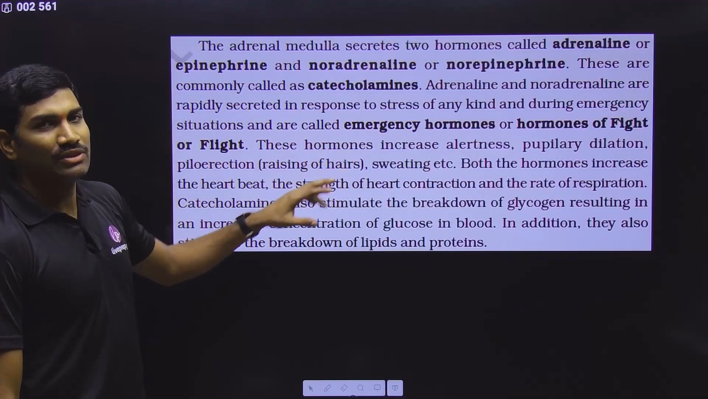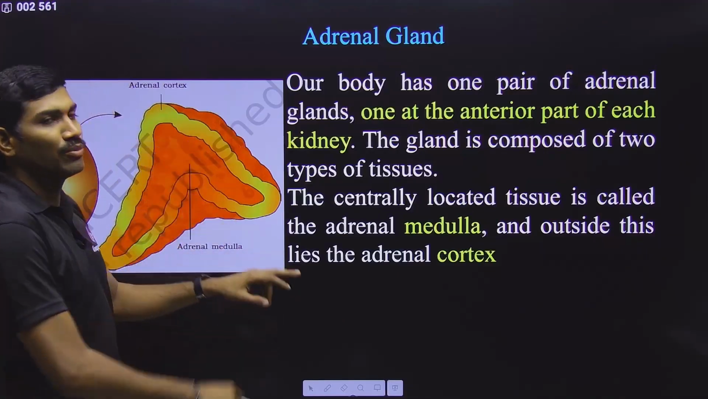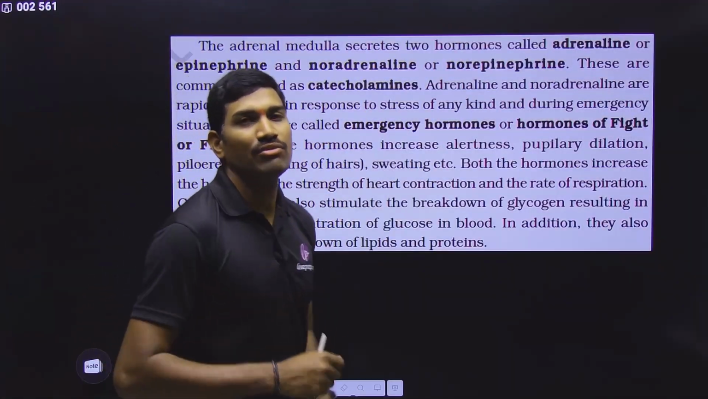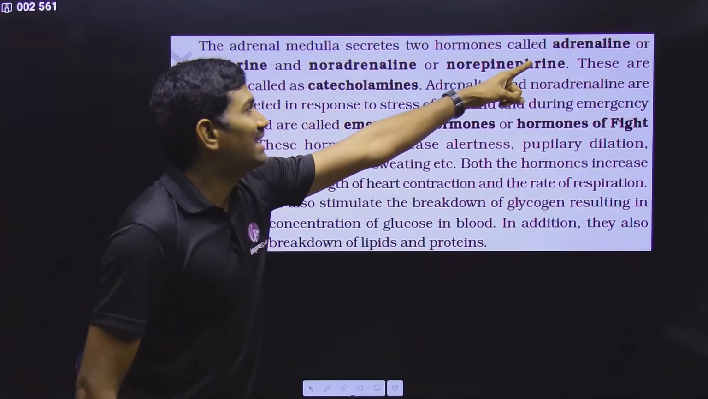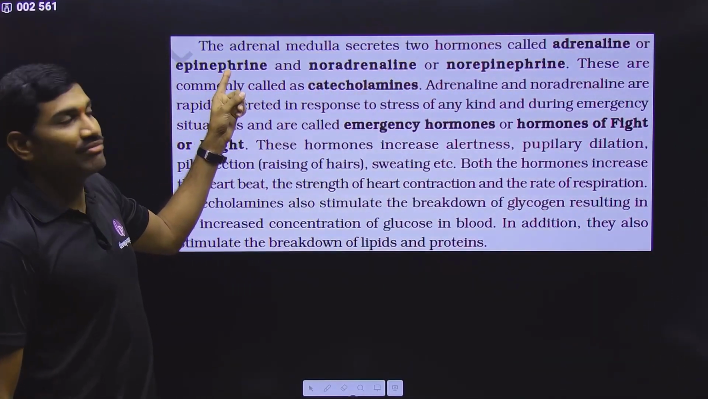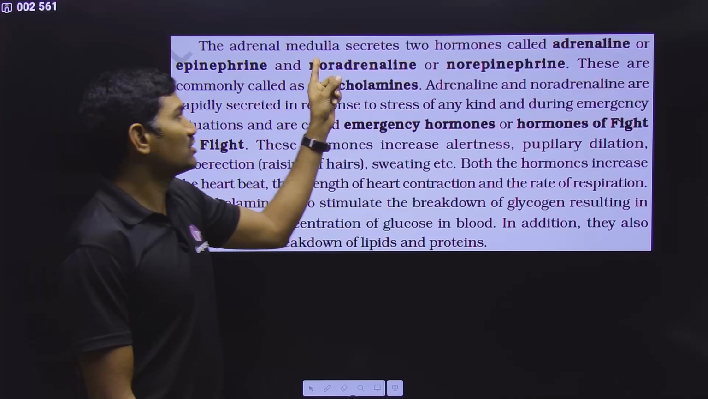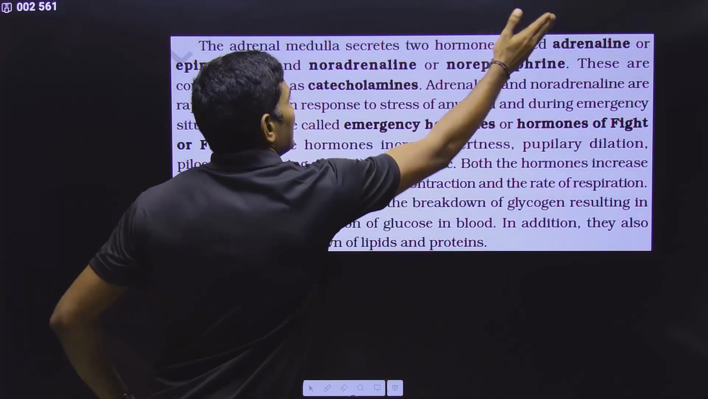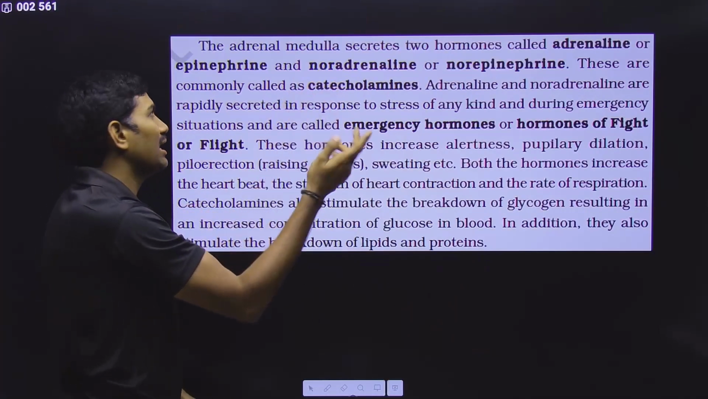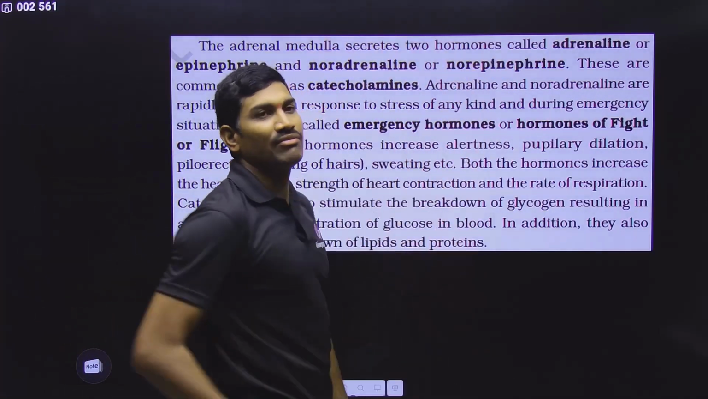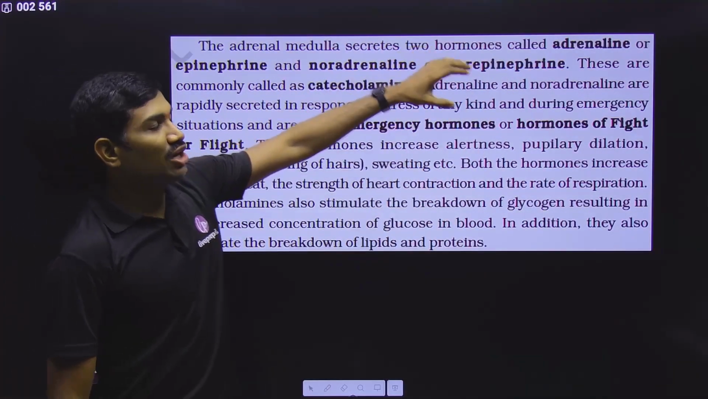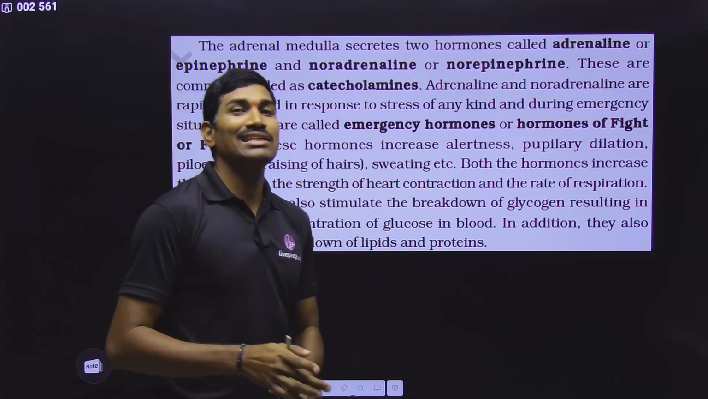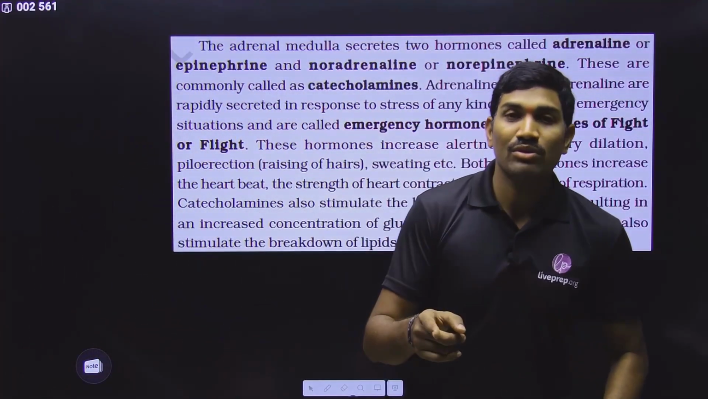Here they are talking with respect to the adrenal medulla. The central medulla portion produces two types of hormones. One is called adrenaline, also called epinephrine. The other one is called noradrenaline, also called norepinephrine. So you can call them adrenaline and noradrenaline, or epinephrine and norepinephrine. Anything you can say. These are the hormones, and we already studied these names when we studied the